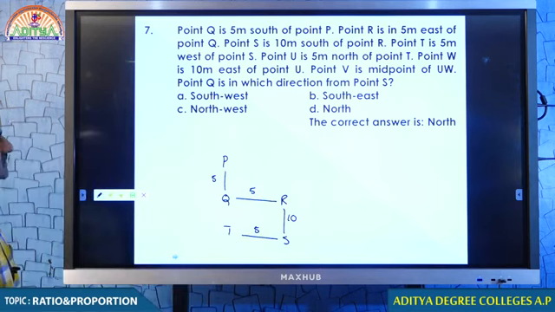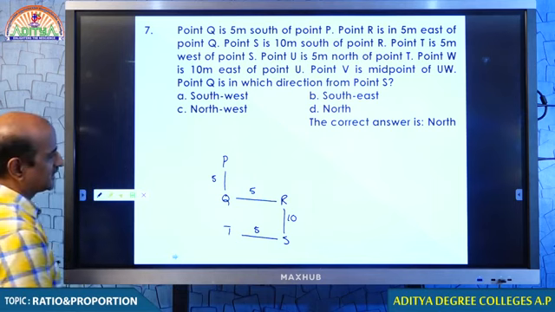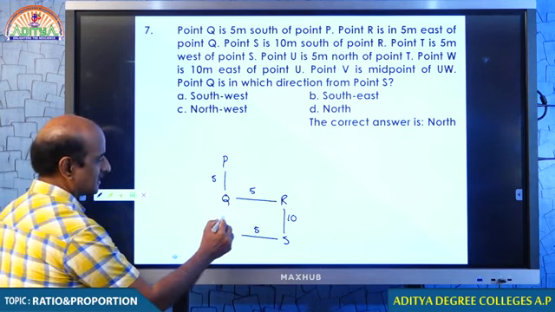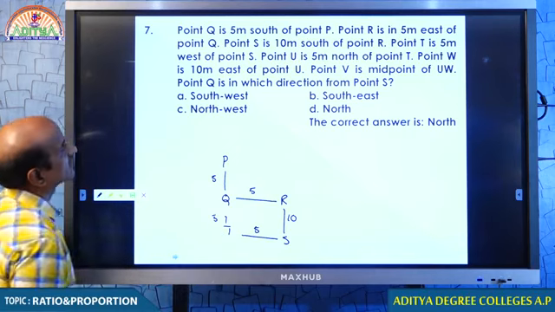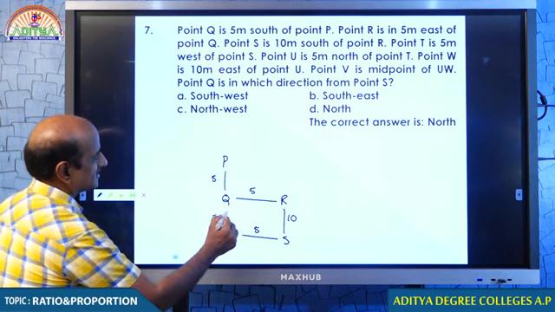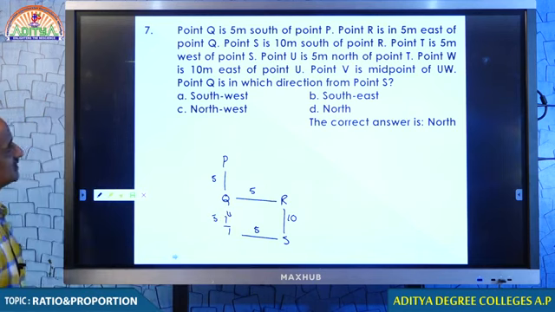Point U is 5 meters north of T. 5 meters north, my dear students. This is 10 no, therefore this is 5. What is this? This is point U.